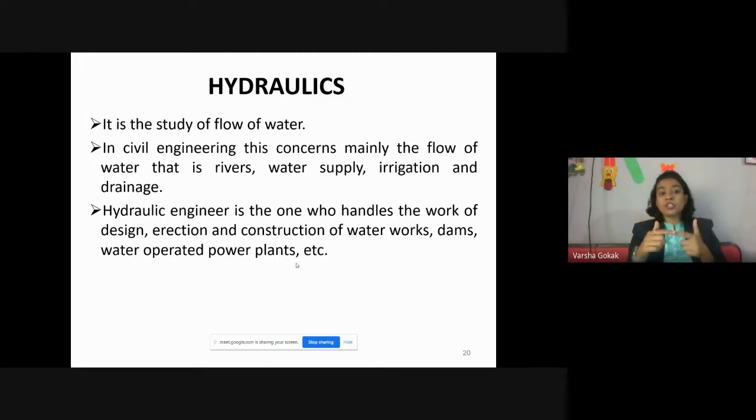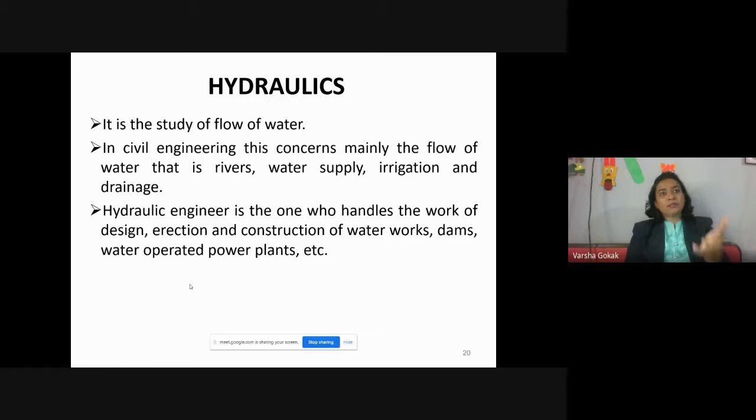Where all this comes into the picture, you have turbines. Have you heard the term turbines? In turbines, it is because of the water, so I need to know the water properties. In civil engineering, the main concerns of hydraulics are river water, water supply, irrigation, and drainage. So here all water is coming into the picture. When I'm designing these water supply, irrigation, and drainage systems, because I'm dealing with water, I need to know the properties of the water. So that is what comes under hydraulics. A hydraulic engineer is the one who handles the work of design, erection, and construction of waterworks, dams, and water operated power plants.